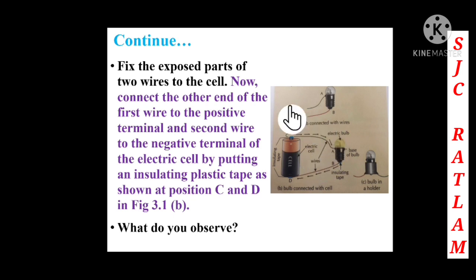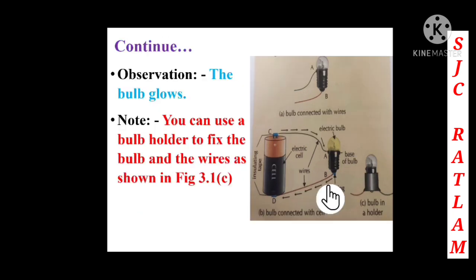Now what will you do, children? Connect the other end of the first wire to the positive terminal, and the second wire to the negative terminal of the electric cell. We connect them with the help of insulating plastic tape, as you can see in this figure at points C and D. Students, what do you observe? The bulb glows. You can also use a bulb holder to fix the bulb and the wires, as shown in figure C.